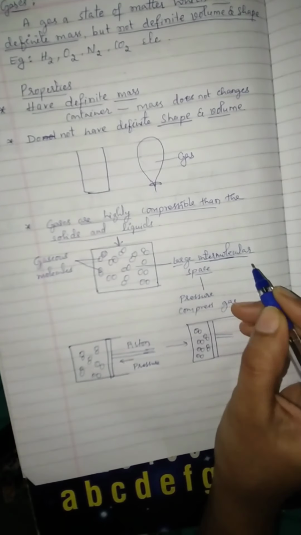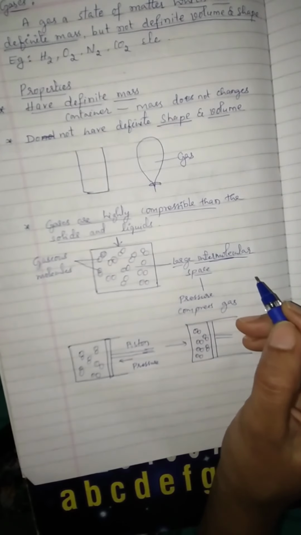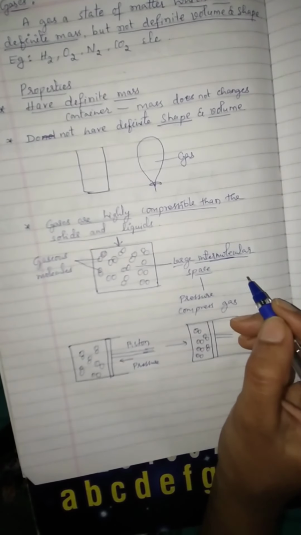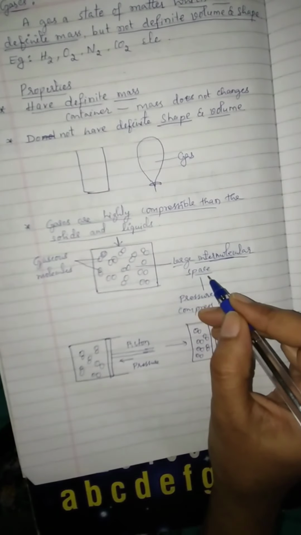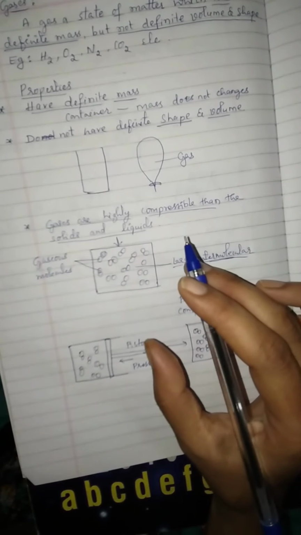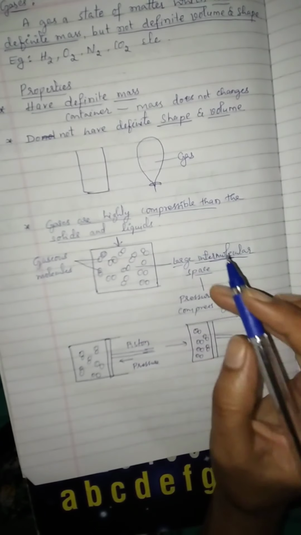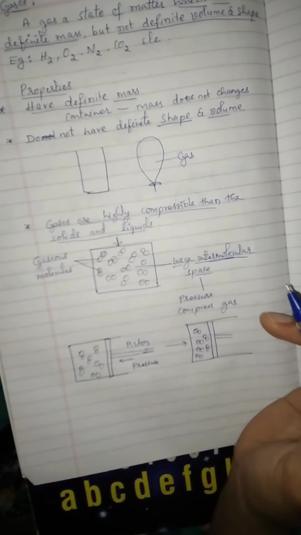Because of this reason, solids are less compressible compared to the liquids and gases. When coming to liquids, due to some intermolecular space inside the liquids, they are less compressible than gases, but they are more compressible than the solids.